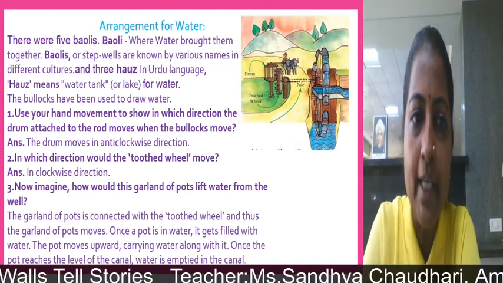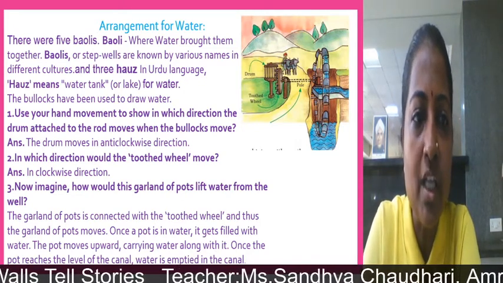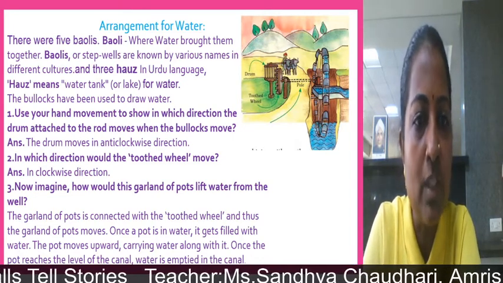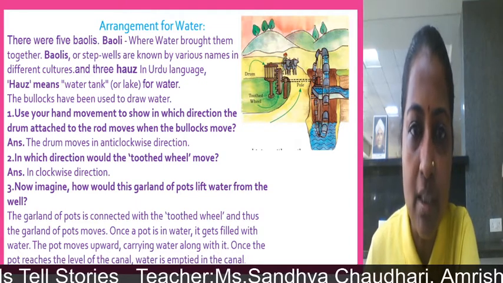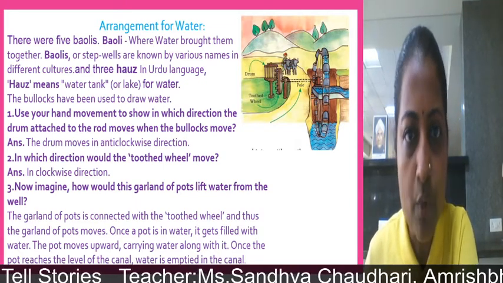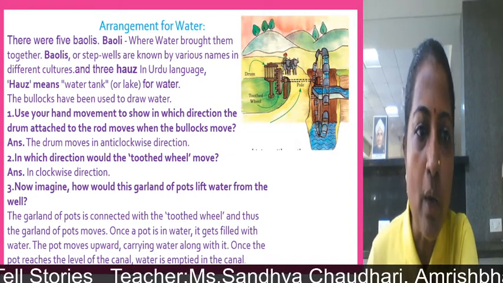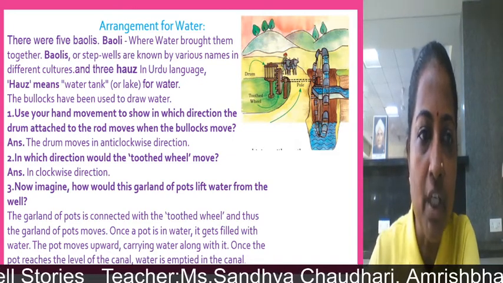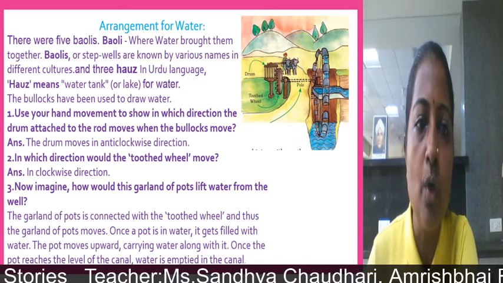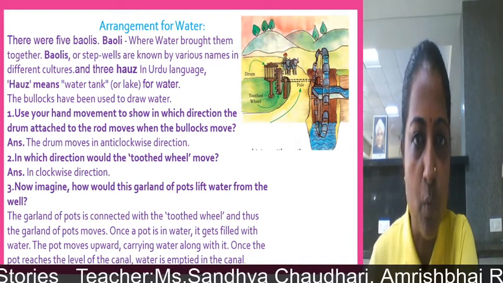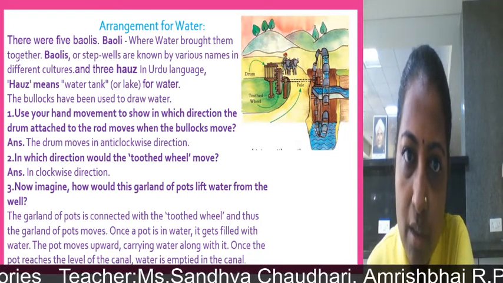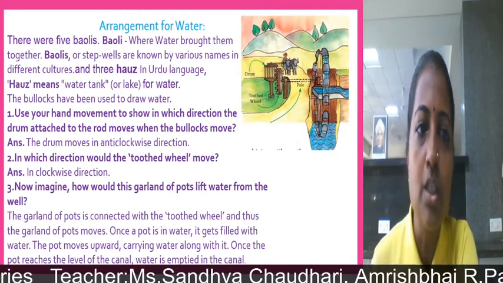Now use a hand movement to show in which direction the drum attached to the rod moves when the bullocks move. Here you can see in the figure the drum is there. The drum is also rotating. When the bullocks are moving in this direction, in which direction will the drum move?